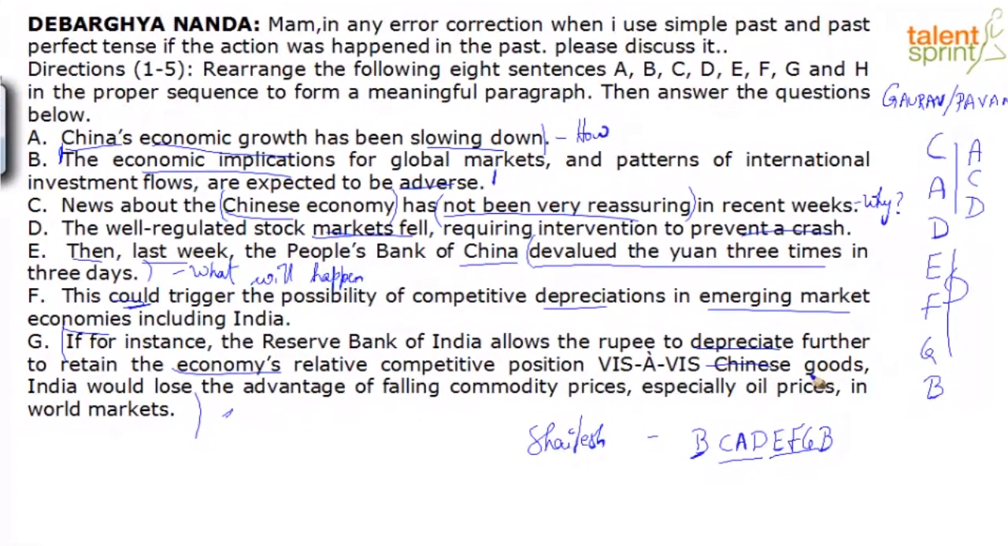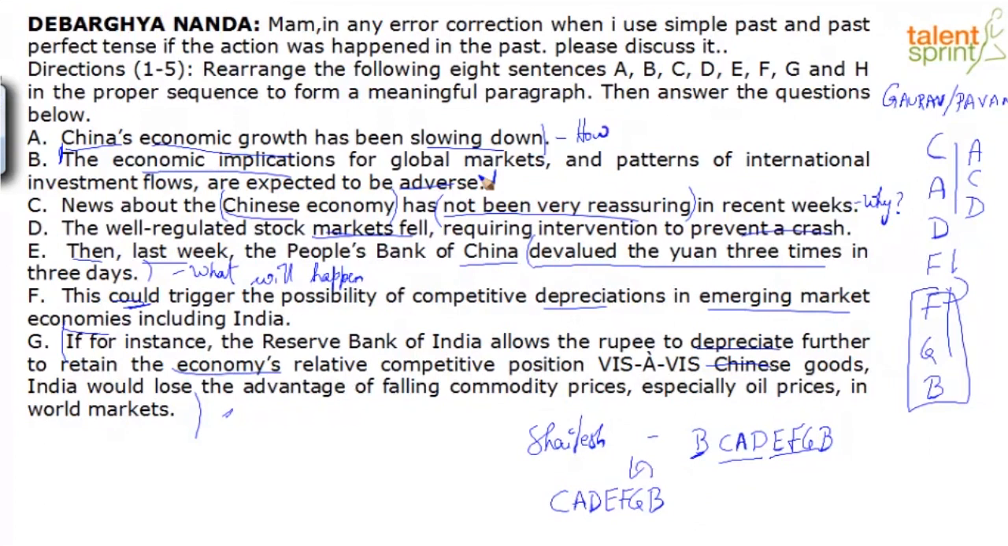So, in terms of answering questions and looking at the predominant repeat word, the right sequence is C, A, D, E, F, G, B. In fact, I would say B, G. I'm so sorry, I missed out on that. Both of you said, I'm looking at the last two contexts, right? If you look closely, I think B would come before G. Because the economic implications for global markets and patterns of international investment flows are expected to be adverse. And then it makes sense because G is expanding on that, if you ask me.